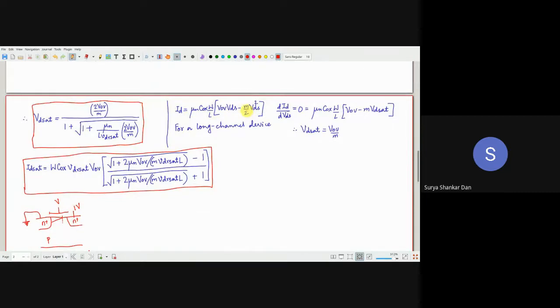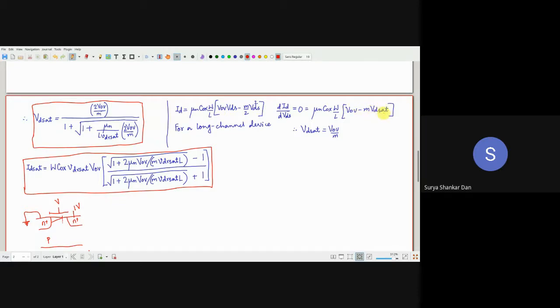In the saturation region, remember current is becoming flat or almost flat. So what will happen? Del ID del VDS will be equal to 0. That's the reason why you get very high output resistance, right? RO is almost infinite. So if you're putting it equal to 0, then you will be left with VOV minus M VDSAT.